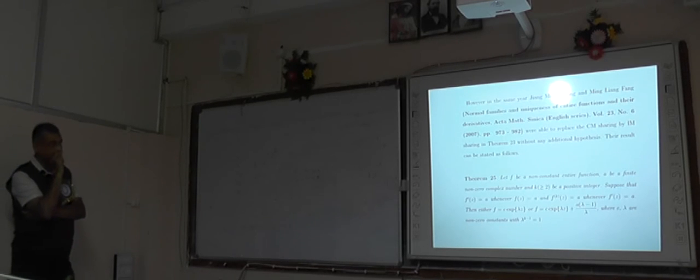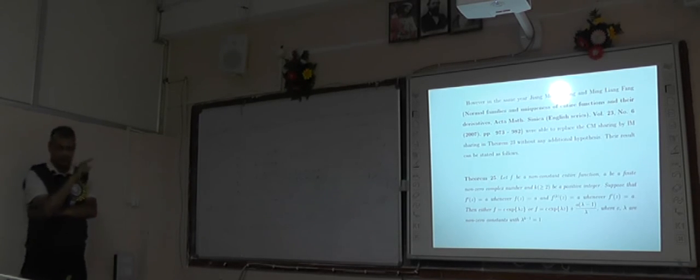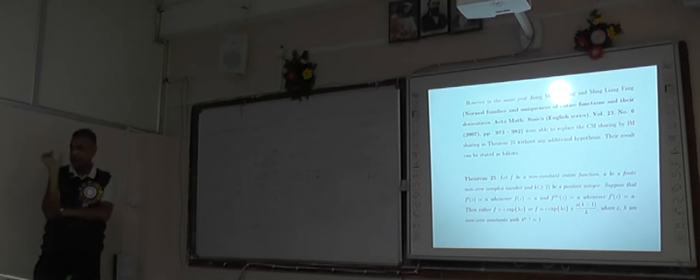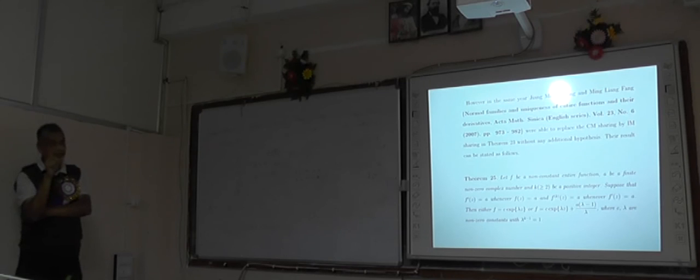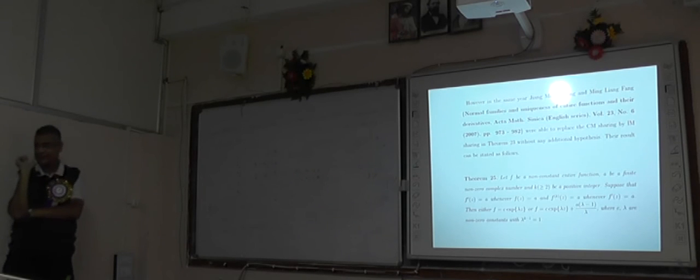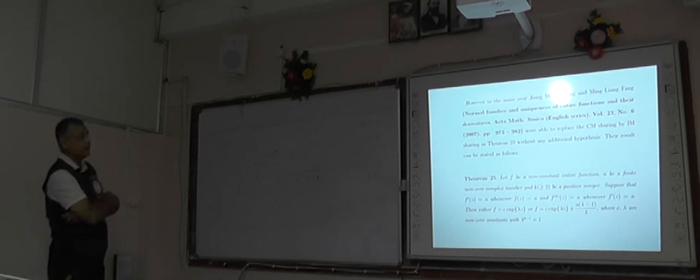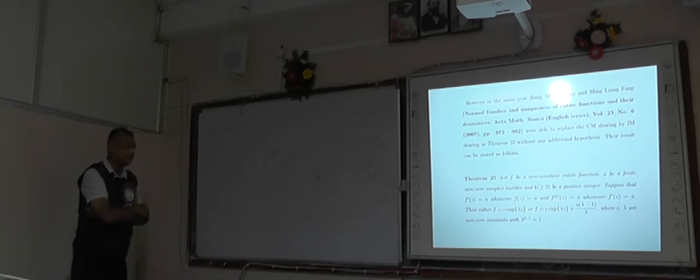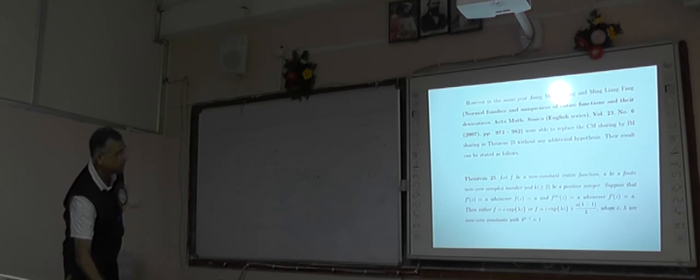It takes, so far I can remember, 10 pages. But the original one with a very little additional hypothesis took 3 pages. But in order to remove that hypothesis, Chan and Fang used more than 10 pages. But ultimately they could remove the hypothesis.